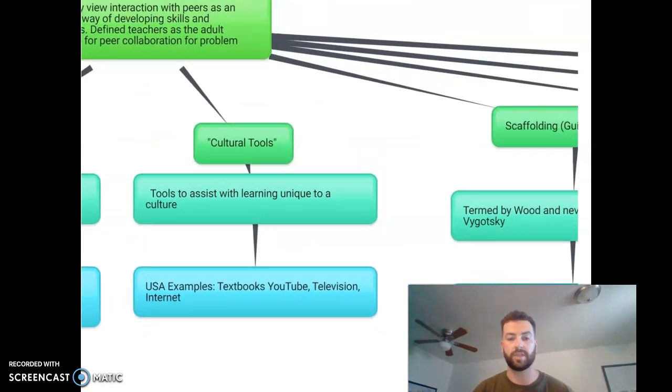Another concept that he discussed was the cultural tools. These are the tools that assist learning that are unique to a specific culture. For example, in the United States, we have textbooks, YouTube, television, and the internet, and how all of these cultural tools are unique on our own, but they all can assist in our guidance in how we learn new knowledge.